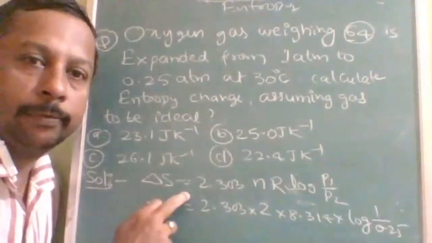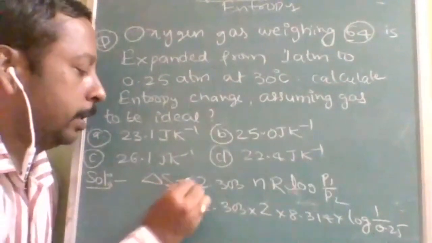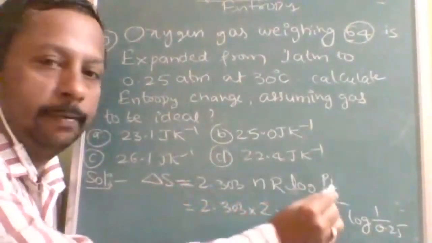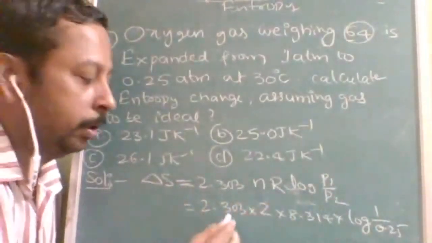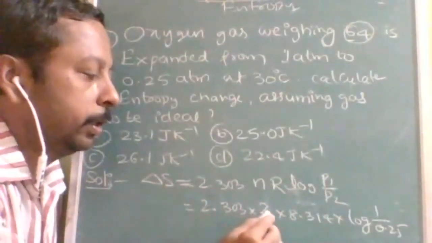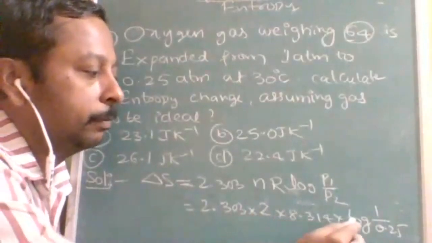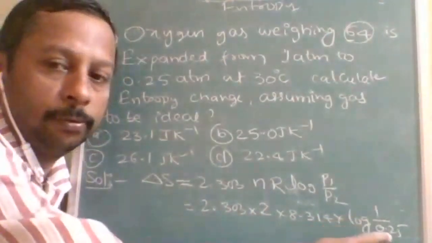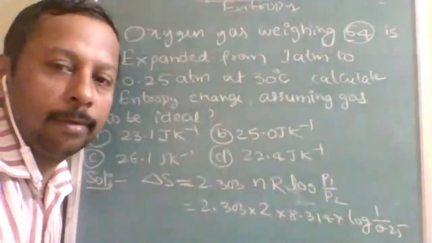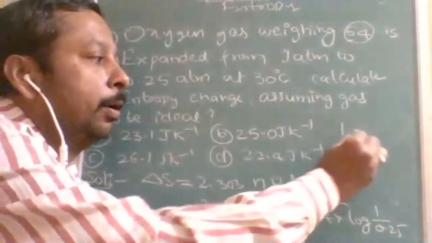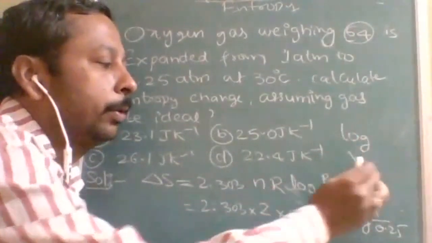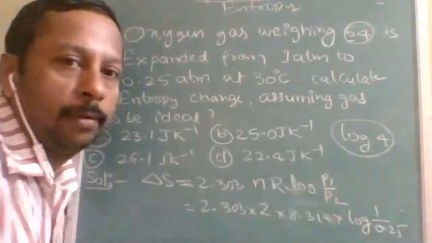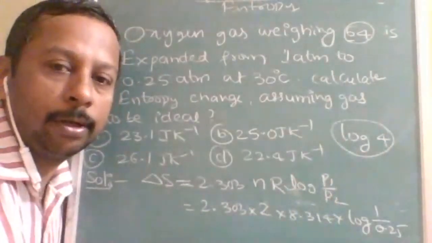This is the formula for this question: delta S is equal to 2.303 nR log P1 by P2. So 2.303 into 2 into 8.314 into log 1 upon 0.25, which can be treated as log 4. How to solve log 4? Check my video on how to solve log questions without log tables.